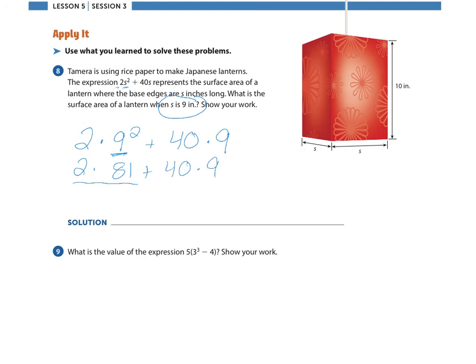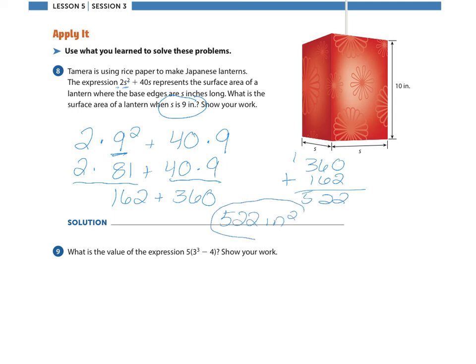2 times 81 is 162. 40 times 9 is 360. If I add those two together, I'm going to have 522. My answer is 522 inches squared. So we're doing surface area.